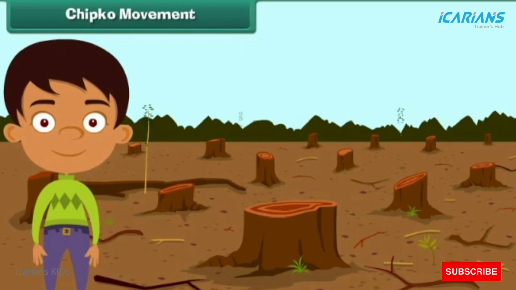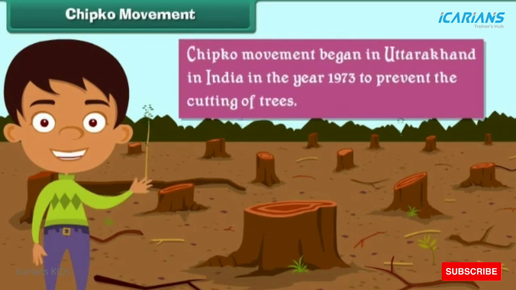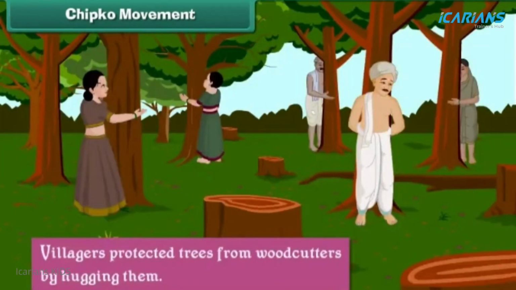Chipko Movement. Chipko Movement began in Uttarakhand in India in the year 1973 to prevent the cutting of trees. It was called the Chipko Movement because during the movement, villagers protected trees from woodcutters by hugging them.